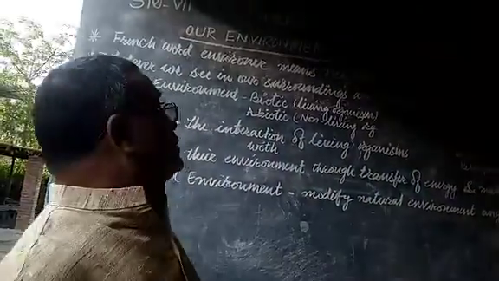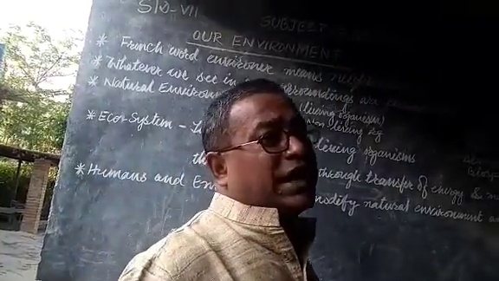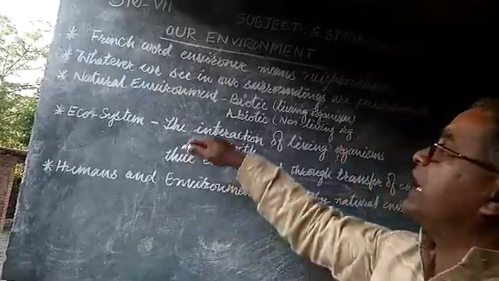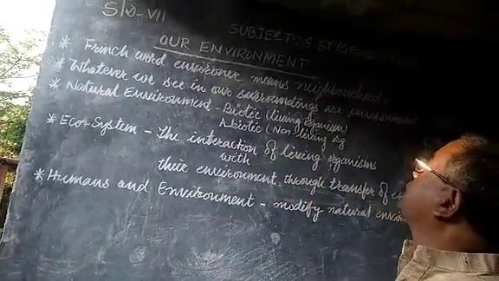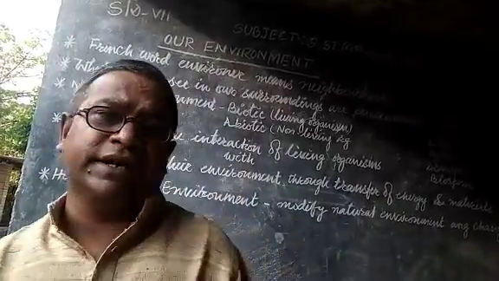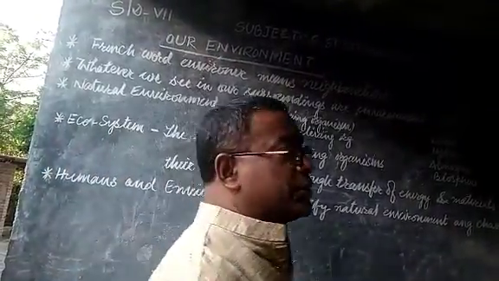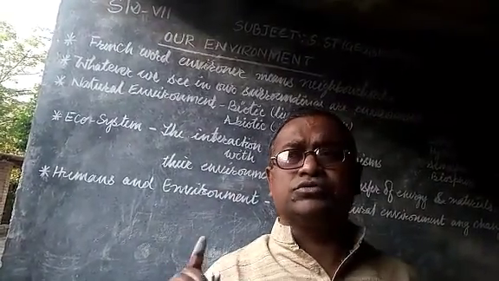The term environment is derived from the French word inverner. Inverner means neighborhood, and neighborhood means whatever surrounds us.